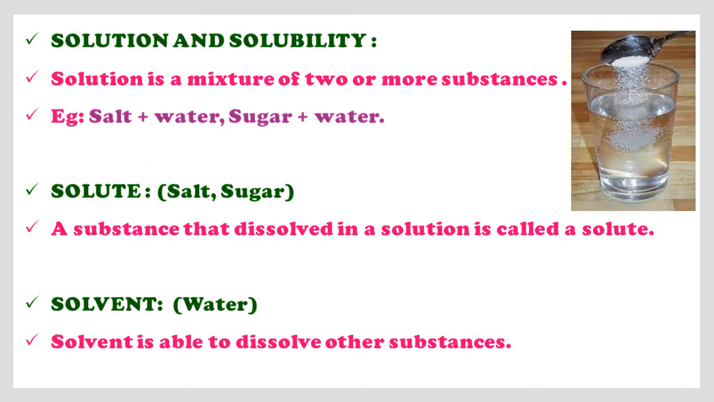Children, next is solution and solubility. Let us discuss solution. A solution is a mixture of two or more substances. That means the amount of solute that can be dissolved in a solvent forms a solution. Example: salt and water, sugar and water. Observe the beside given image.